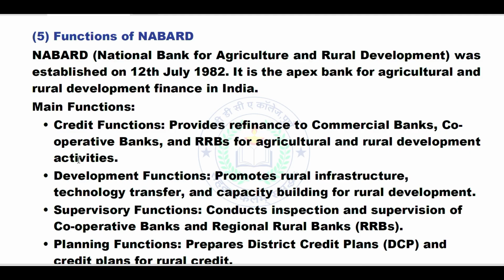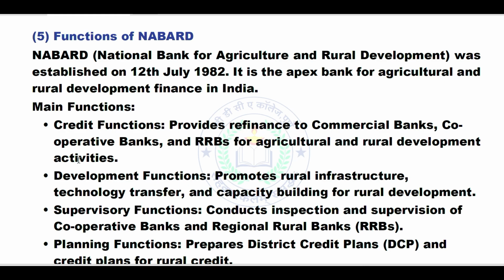It is the apex bank for agricultural and rural development finance in India. Main functions: credit functions, provides refinance to commercial banks, cooperative banks, and RRBs, that is regional rural banks, for agricultural and rural development activities.